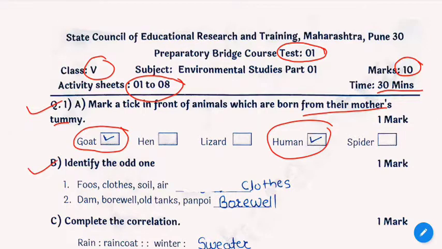The second question is: identify the odd one. This also has 1 mark. The first is food, clothes, soil, air. Here clothes is the odd man out. And the second is dam, borewell, old tanks, panpoi. Here borewell is the odd one.